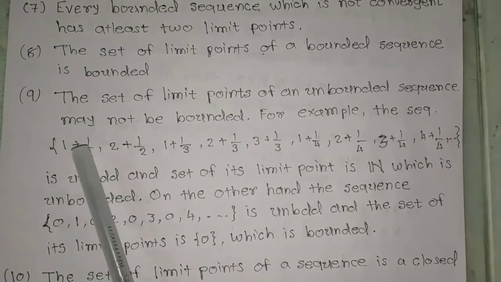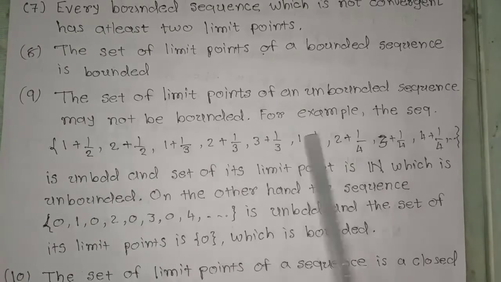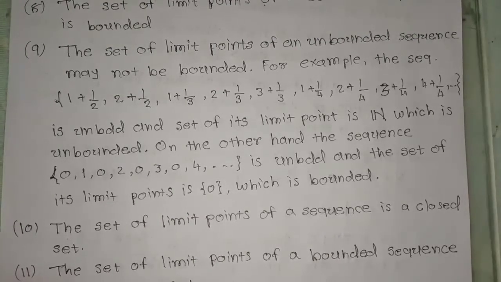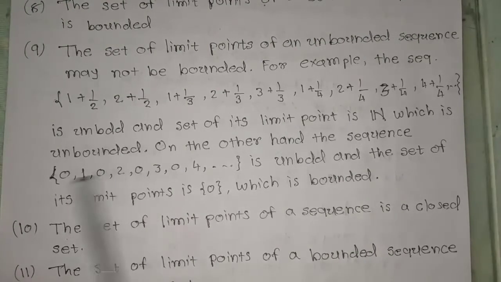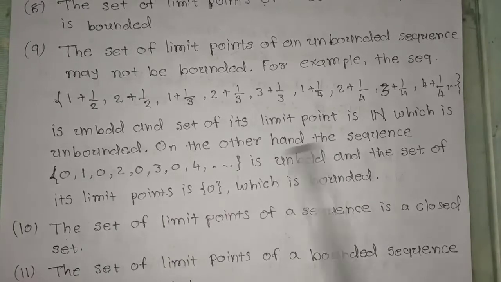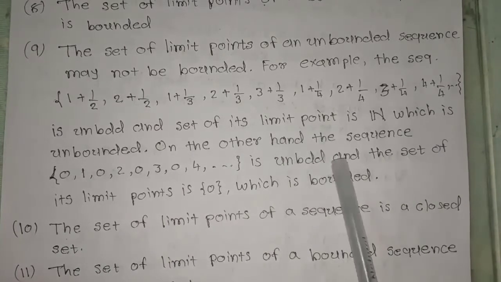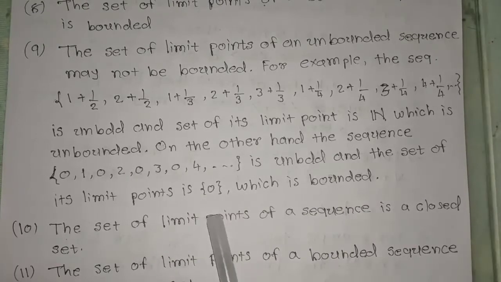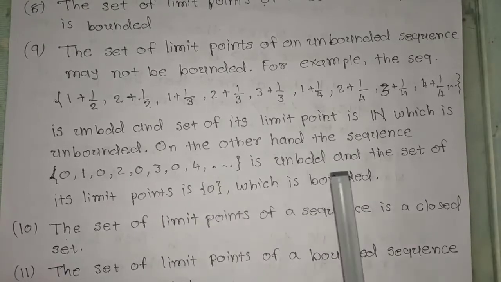So the set of limit points of this sequence will be N, which is unbounded. On the other hand, consider this sequence 0, 1, 0, 2, 0, 3, 0, 4. This sequence is also unbounded, but its limit point is 0 and the set of its limit points is bounded.